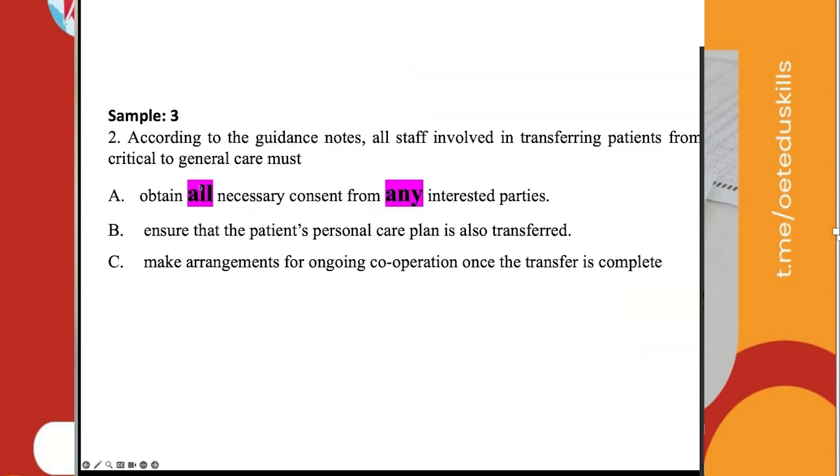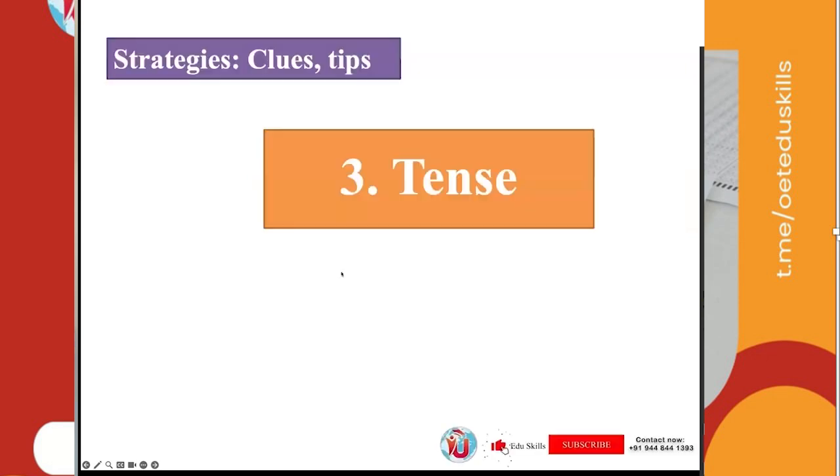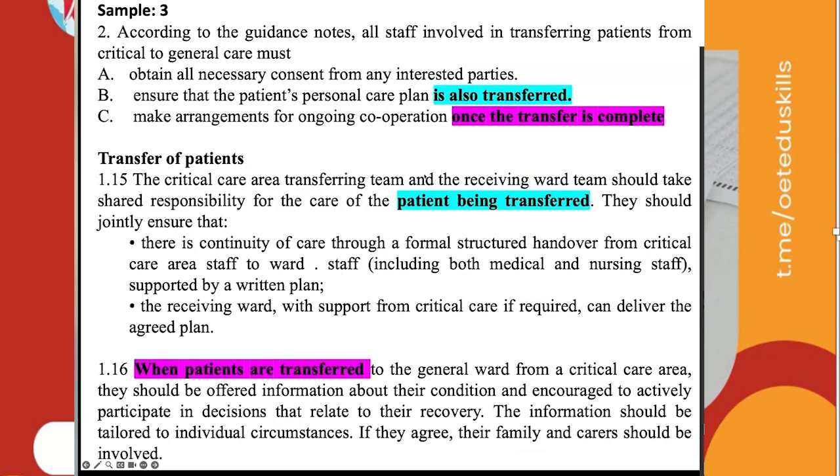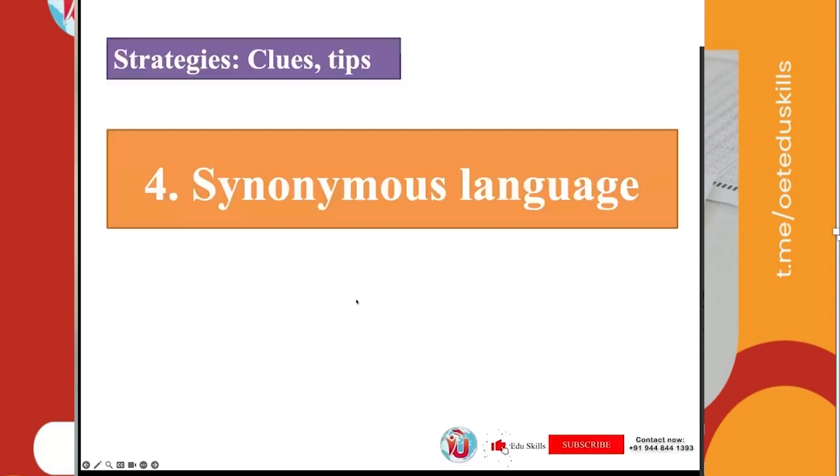Elimination of absolutes. Absolutes are these, all and any interested parties. Obtain all necessary consent from any interested parties. The result from your general sense doesn't make any sense. There'll be so many interested parties. Strategies tense. Here you see transferring patients. Ensure that the patient's personal care plan is also transferred while transferring the patients. Once the transfer is complete, when patients are transferred, the past tense. So looking at the tense as well, you can eliminate.